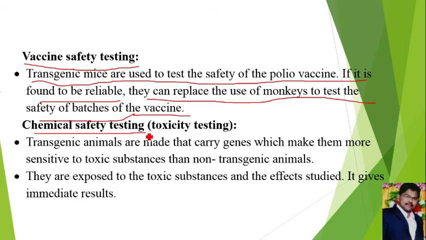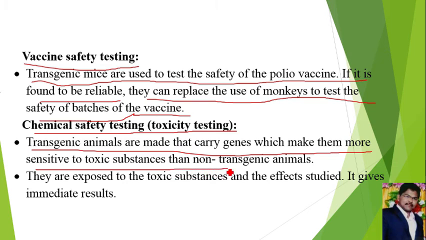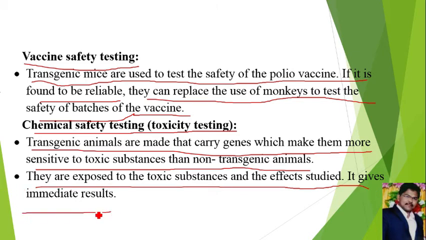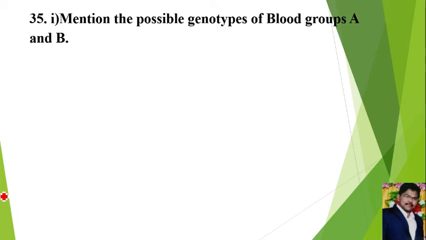Chemical safety testing or toxicity testing. Transgenic animals are made that carry genes which make them more sensitive to toxic substances than non-transgenic animals. Then they are exposed to the toxic substances and the effects studied, it gives immediate results. That is about the uses of transgenic animals.